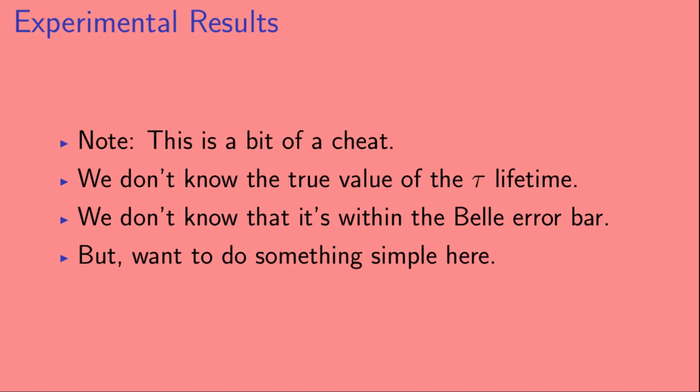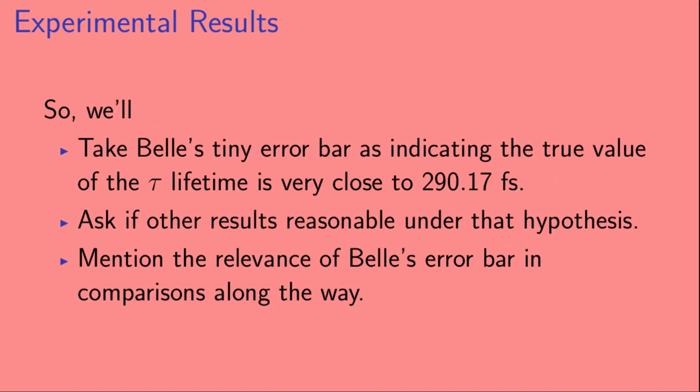Now, we should note that this is a bit of a cheat. We don't know the true value of the tau lifetime, and we don't even know that it's within the Belle error bar. But we want to do something that's simple here. So what we're going to do is the following. We're going to take Belle's tiny error bar as an indication that the true value of the tau lifetime is very close to 290.17 femtoseconds. And we're going to ask if the other results are reasonable under that hypothesis. We will, however, mention the relevance of Belle's error bar in these comparisons as we go along.